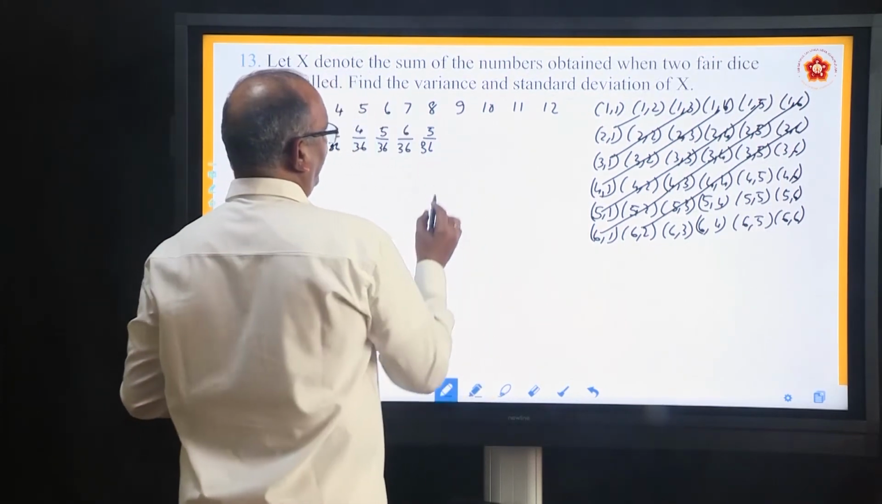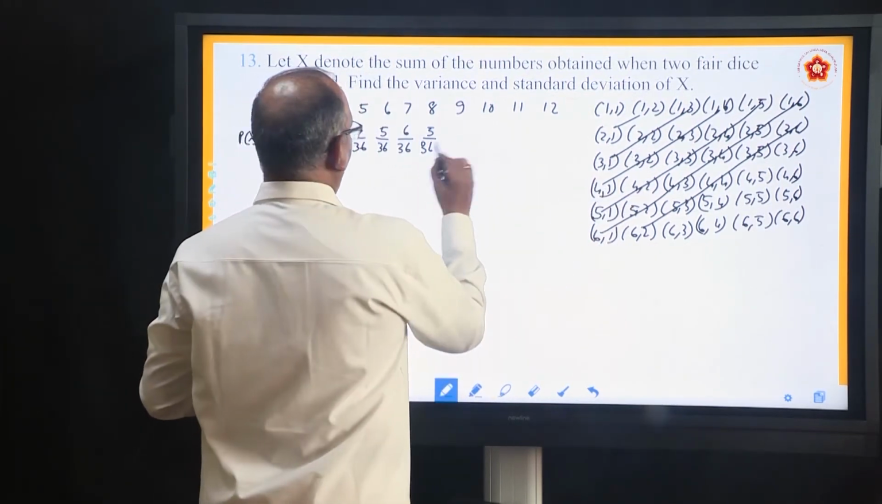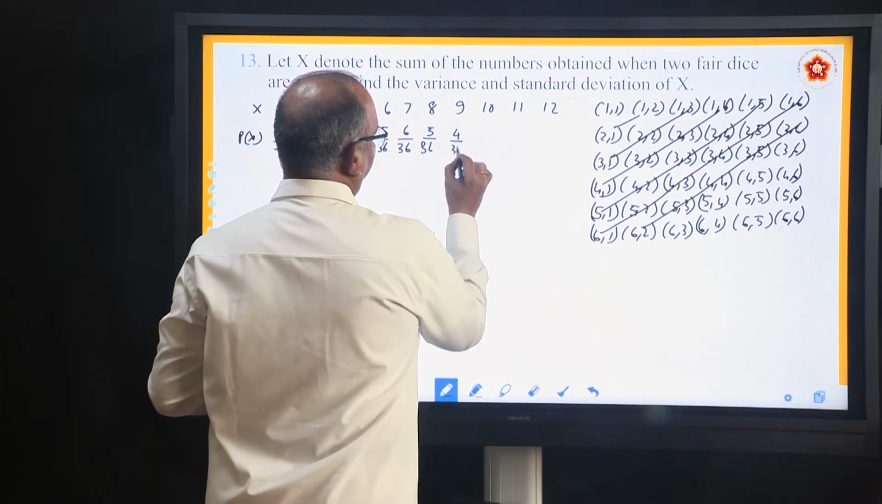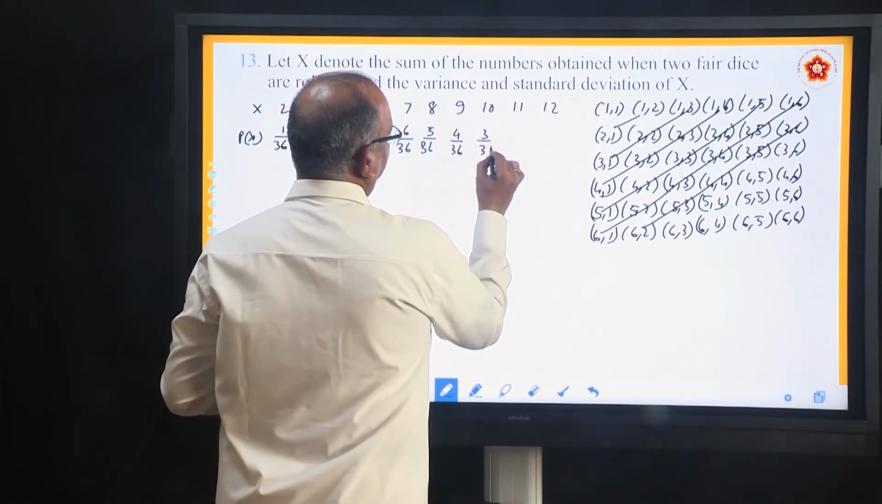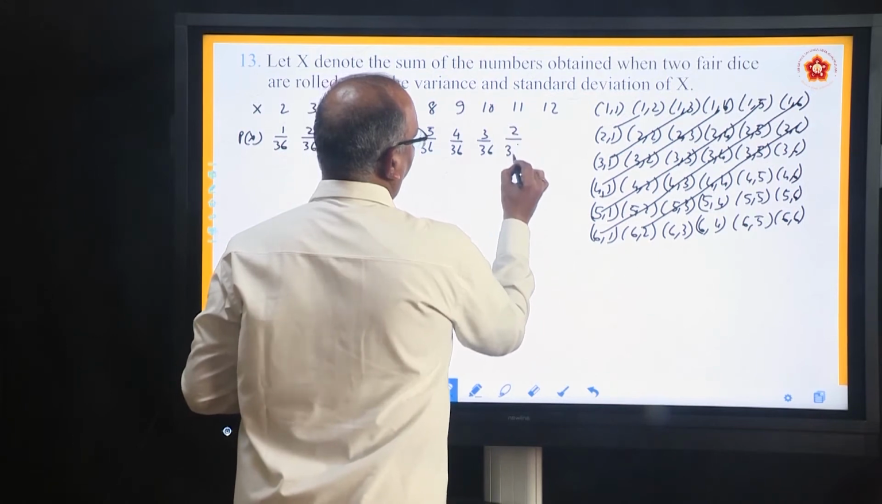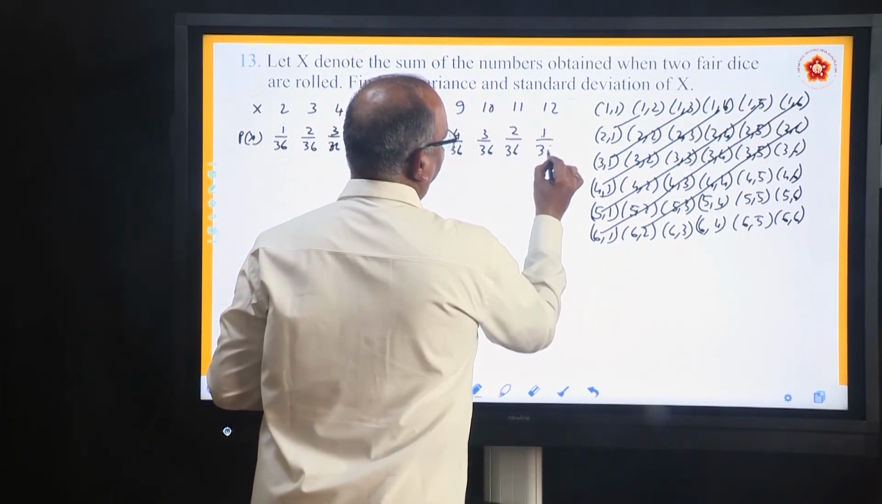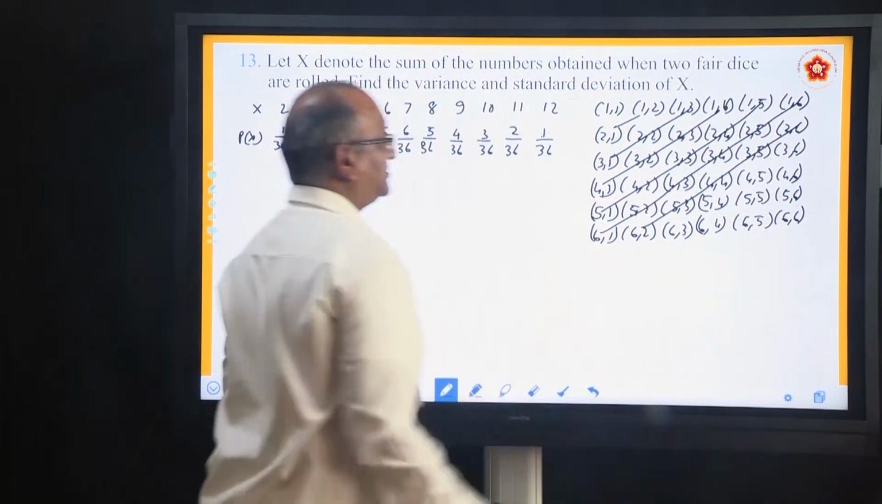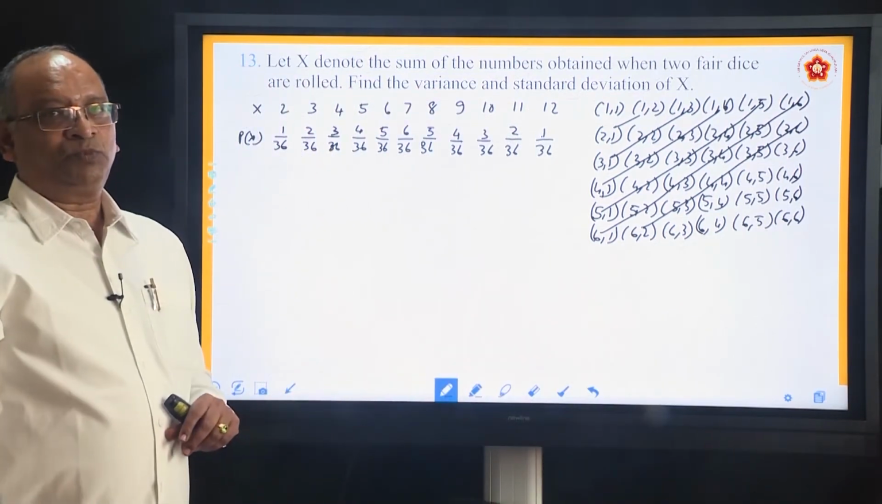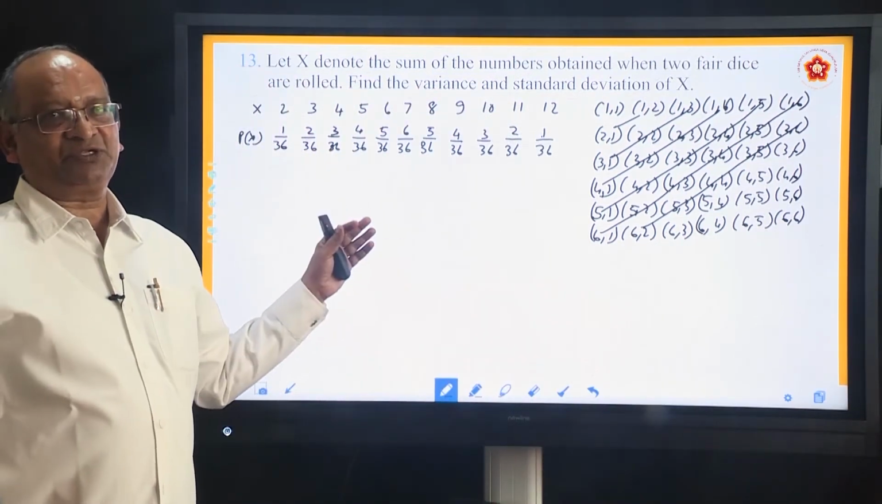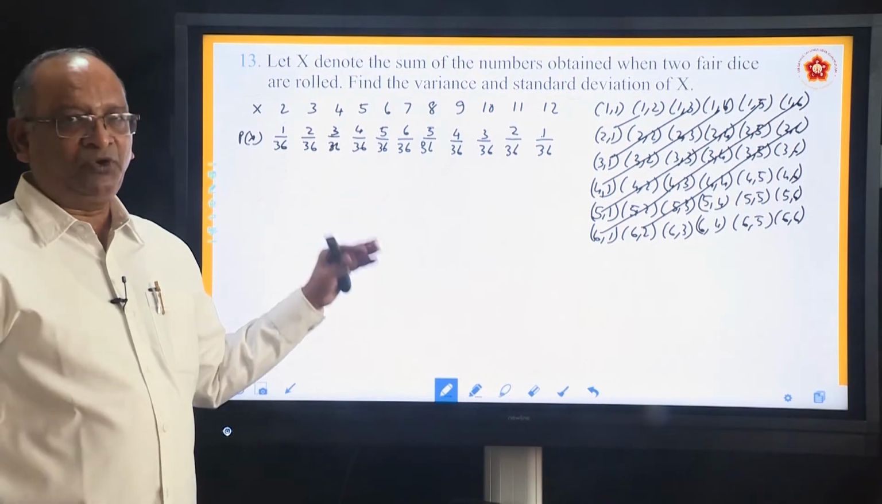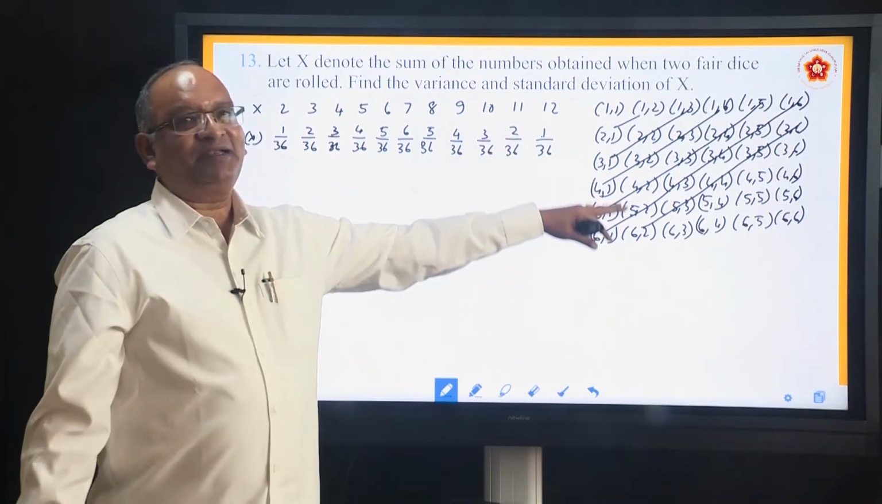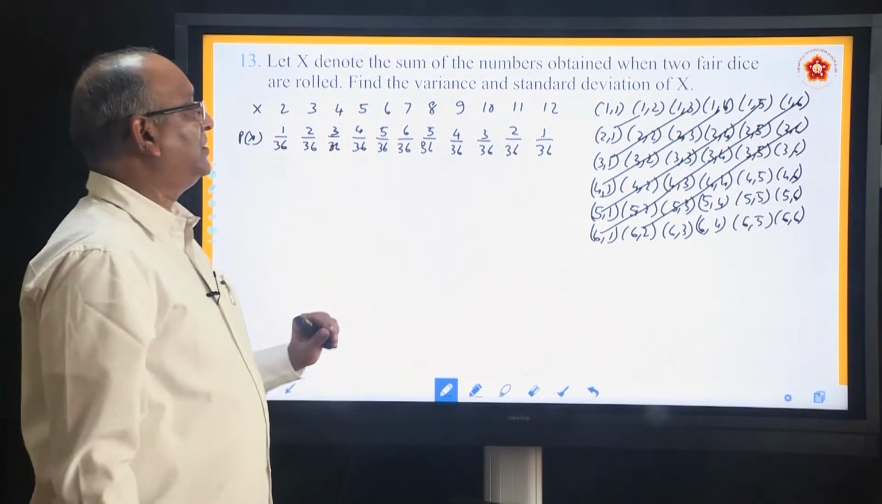How will you get 9? Same way, you will get 4 by 36, 3 by 36, 2 by 36 and 1 by 36, because only 6 plus 6 will give you that. So, this is the probability distribution, and you can now know the advantage of writing that. Okay. Now, come to the problem.